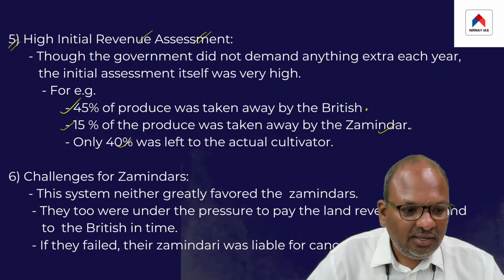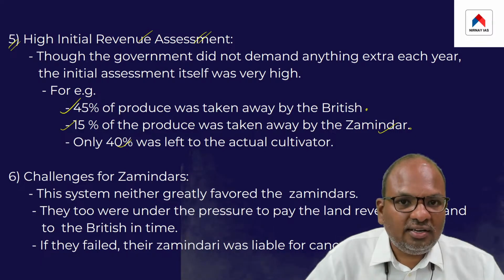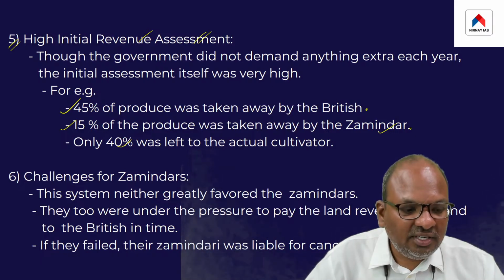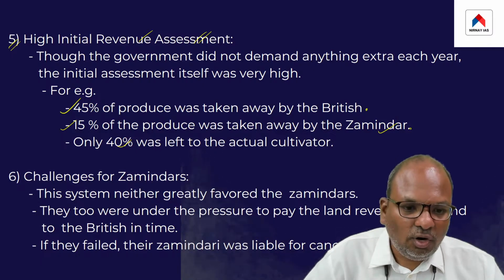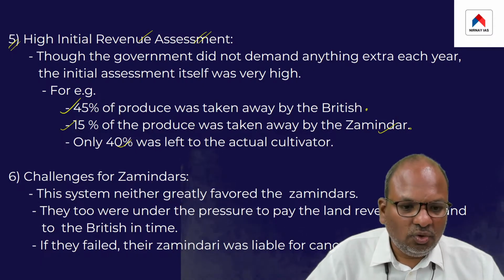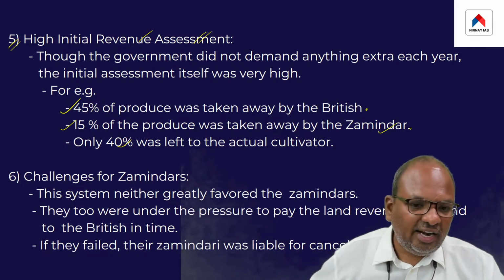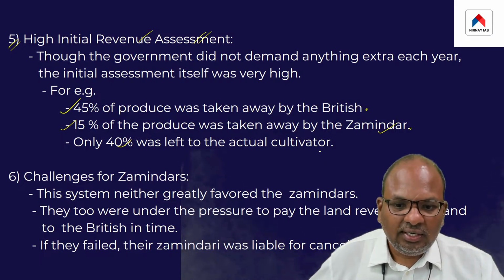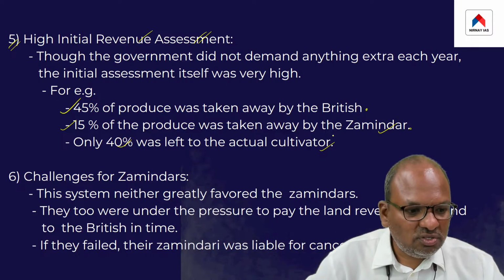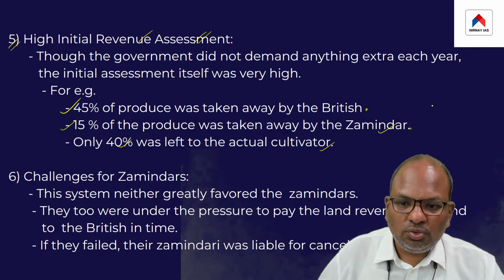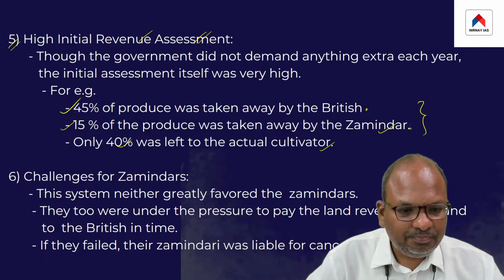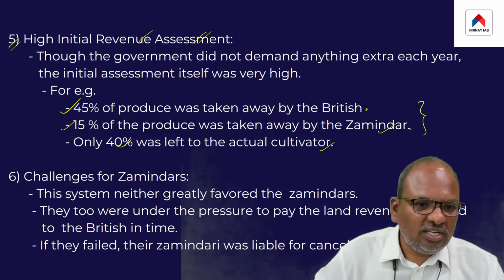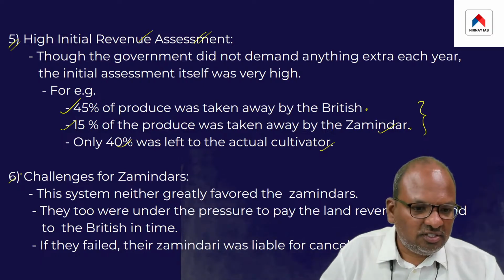As a result, the peasants were under a severe burden of high taxation. So 60% of the produce was taken away by both the British and the zamindar. That was another major defect of this system.